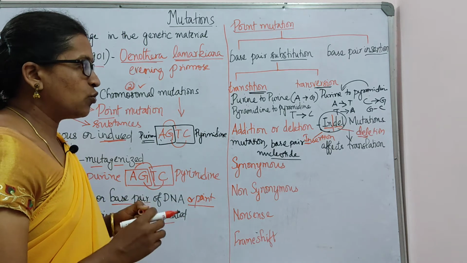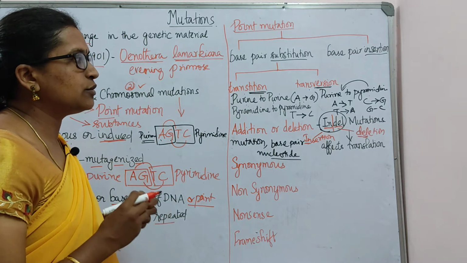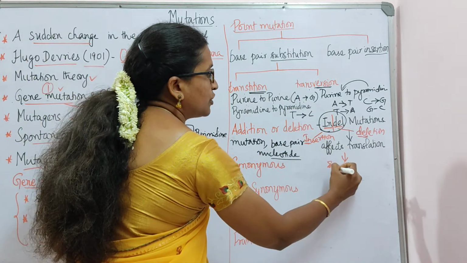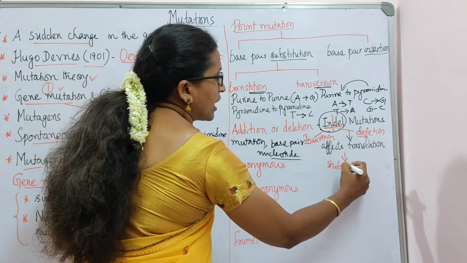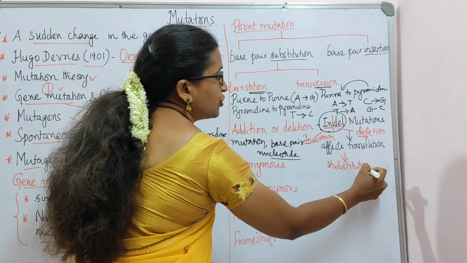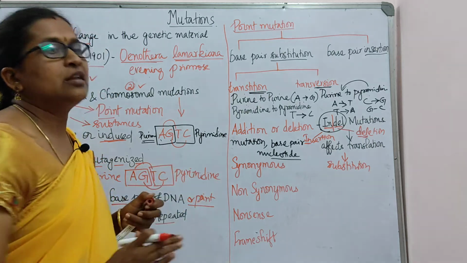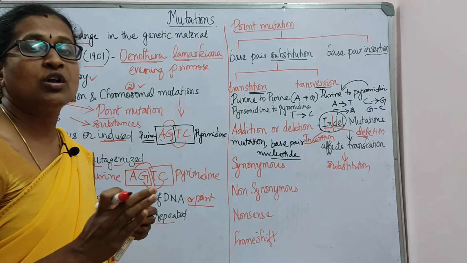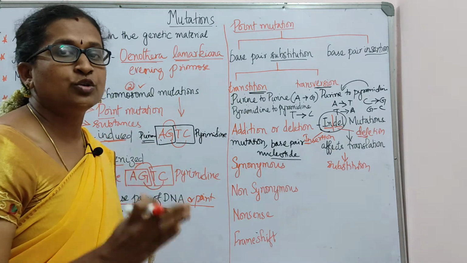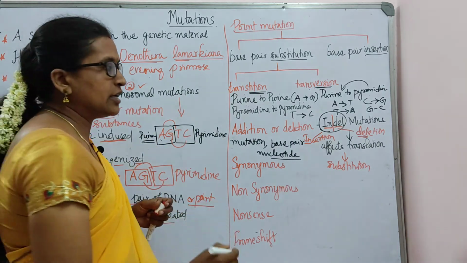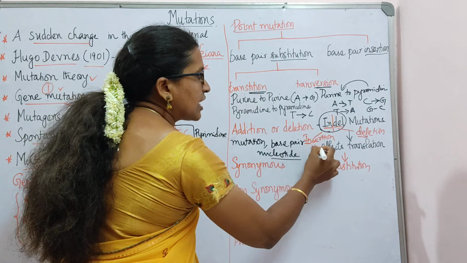What happens due to these Indel mutations, which we also call substitution mutations? You should remember we are reading this under substitution. The important thing to remember here is that it affects translation.